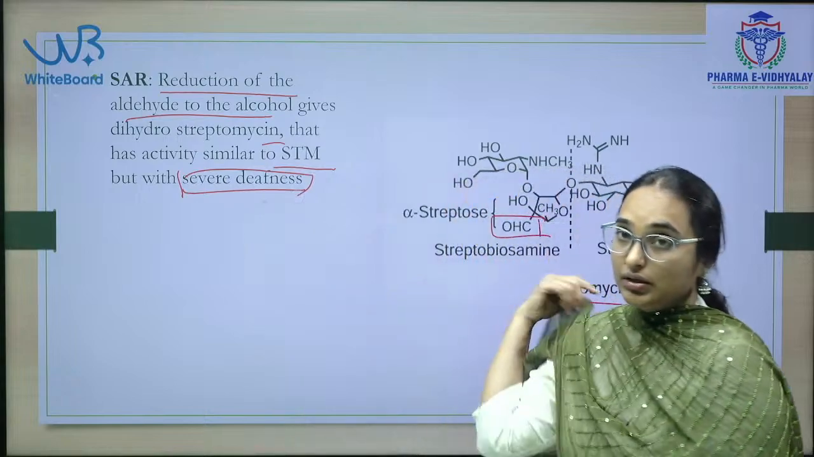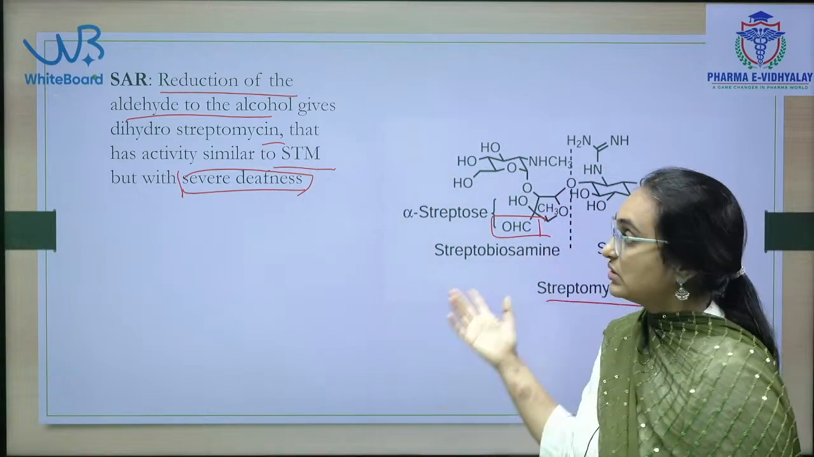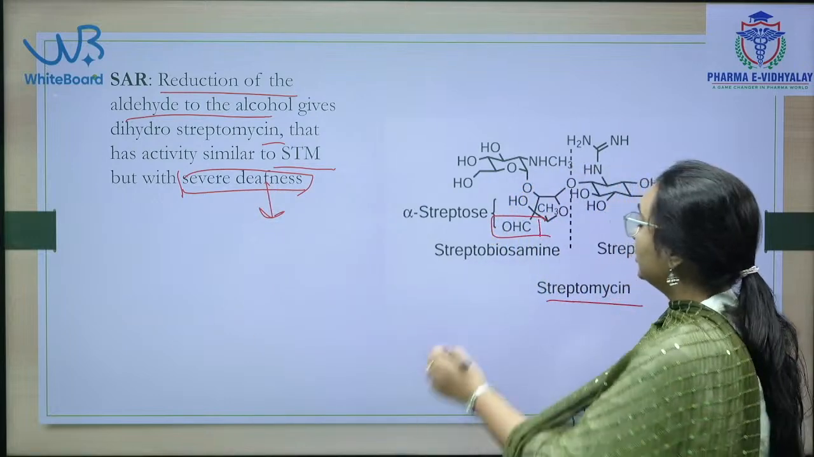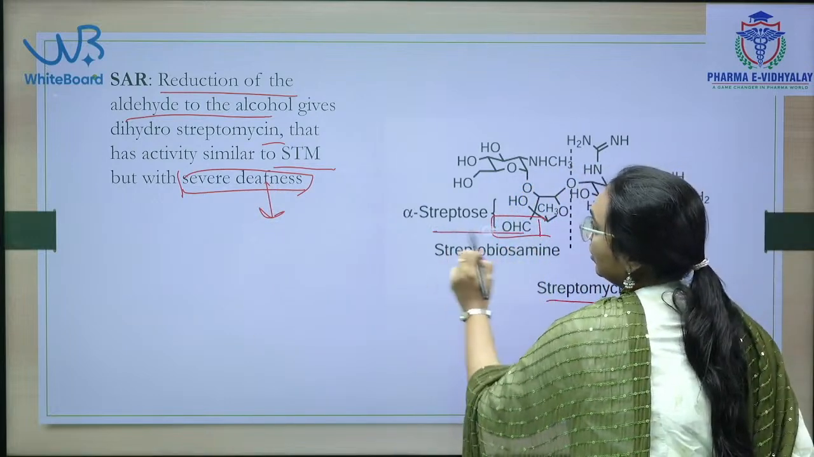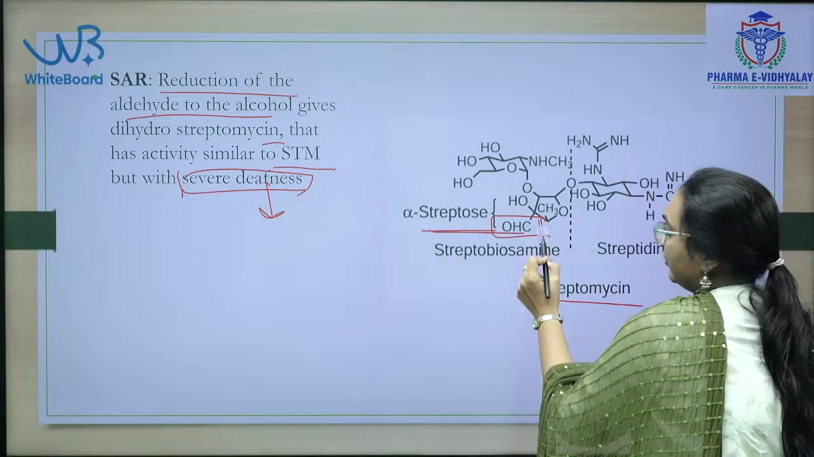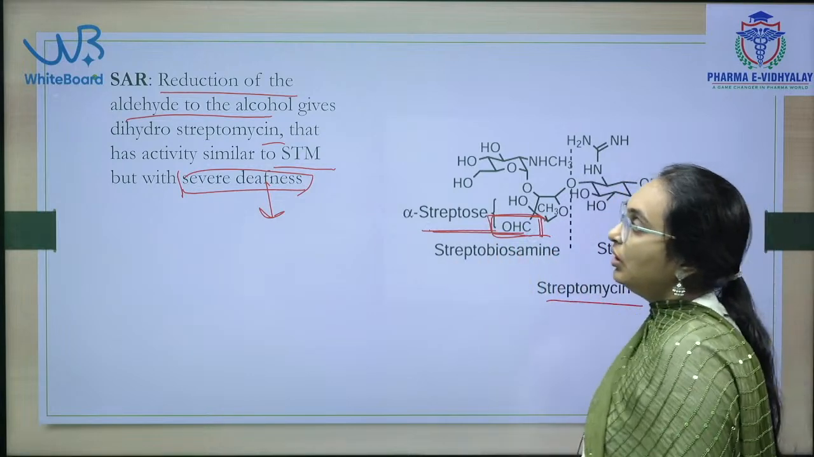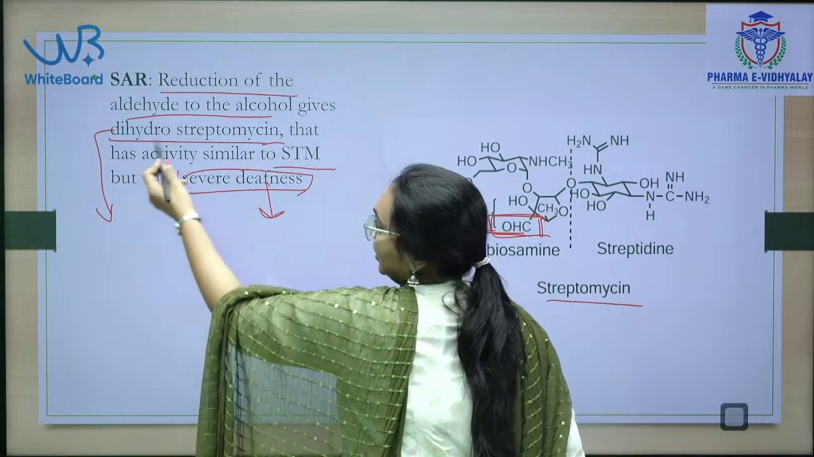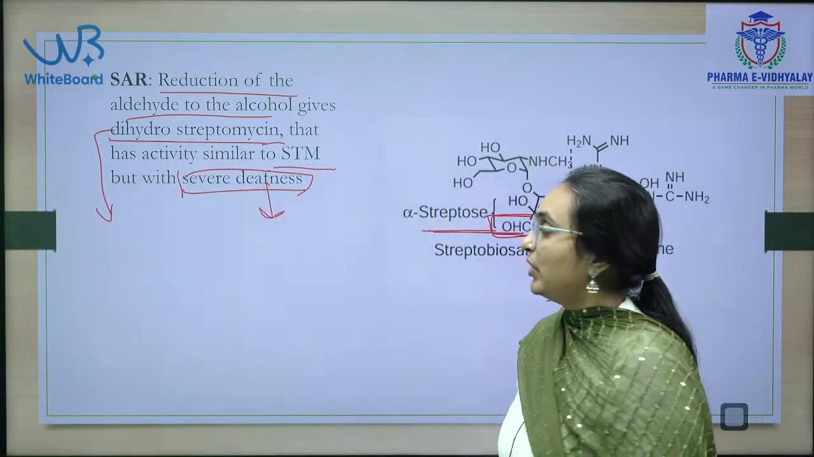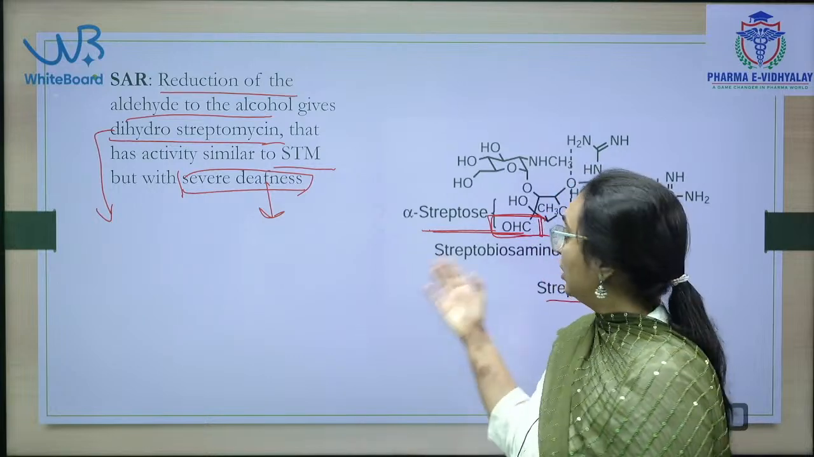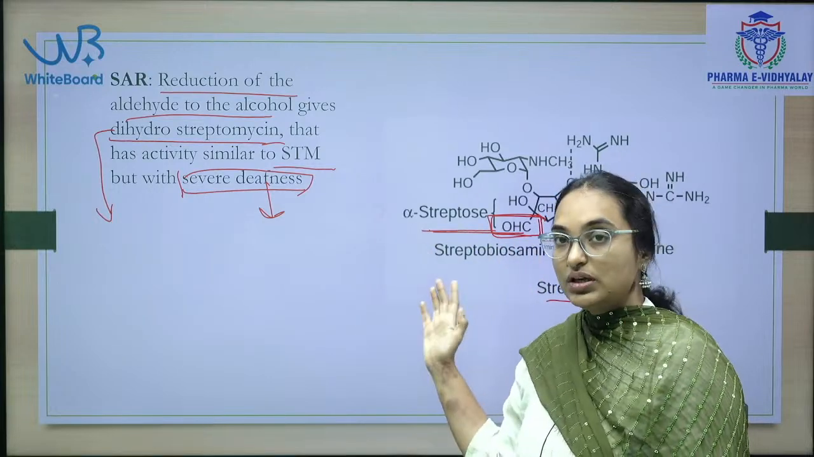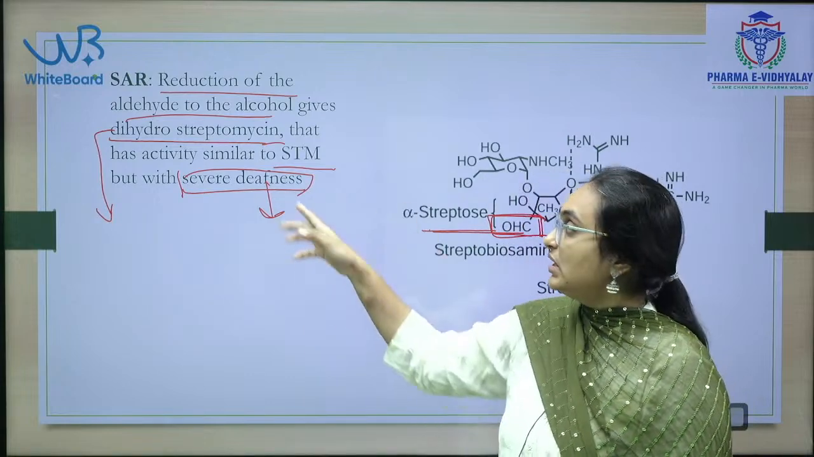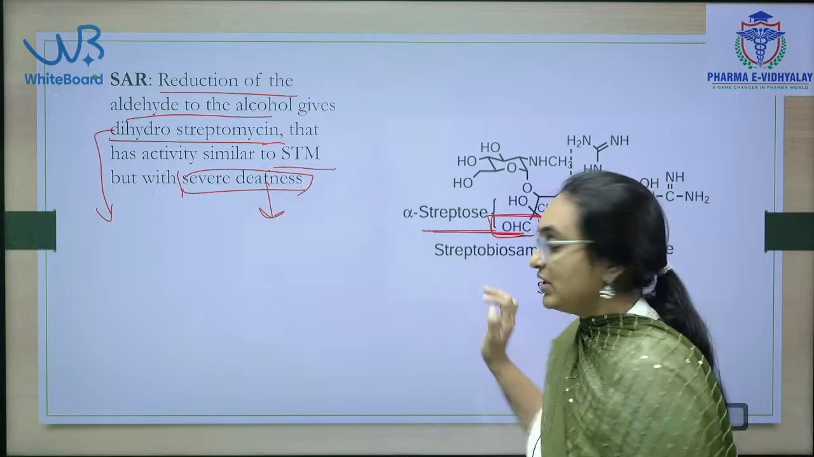What is the side effect of this streptomycin? Severe deafness. That is caused whenever this aldehyde is reduced to alcohol, resulting in the formation of dihydrostreptomycin. Even though the reduction of aldehyde to alcohol is causing it, deafness is the side effect present in both streptomycin as well as dihydrostreptomycin.